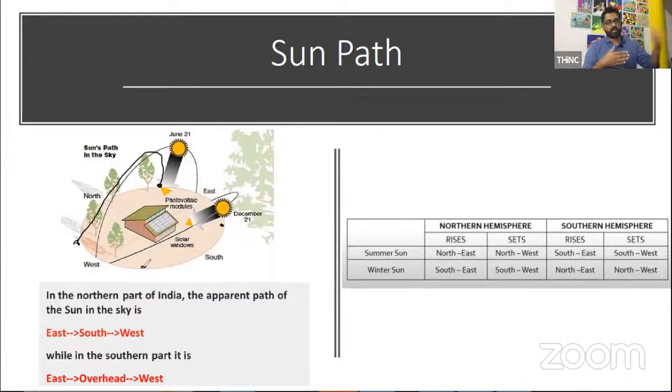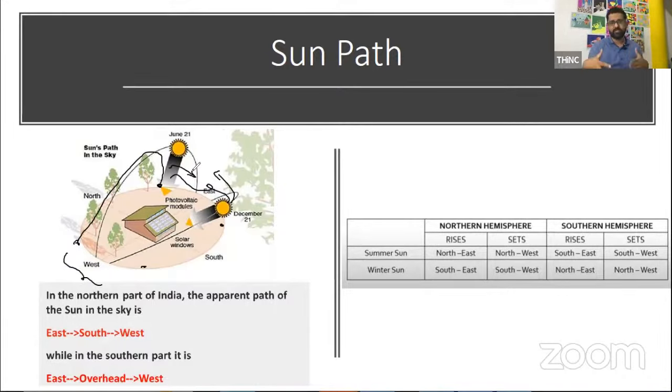So between June and December, they shift within this zone that I am marking, and from December they go back and reach here again on June 21st. Solstice is a Latin word, which sort of means a good amount of solar energy or something of that sort.